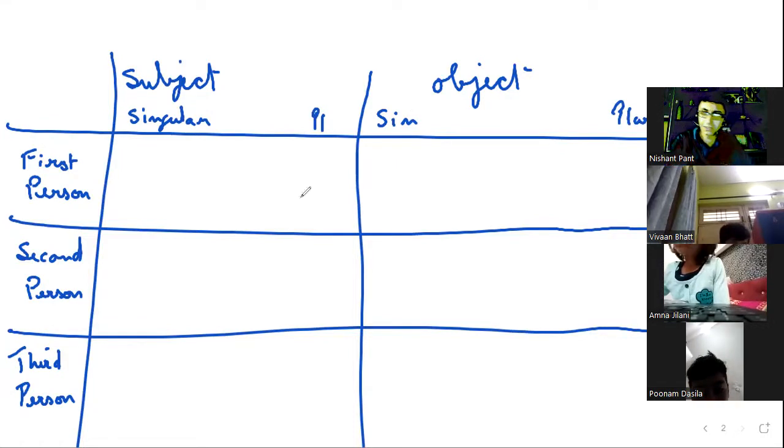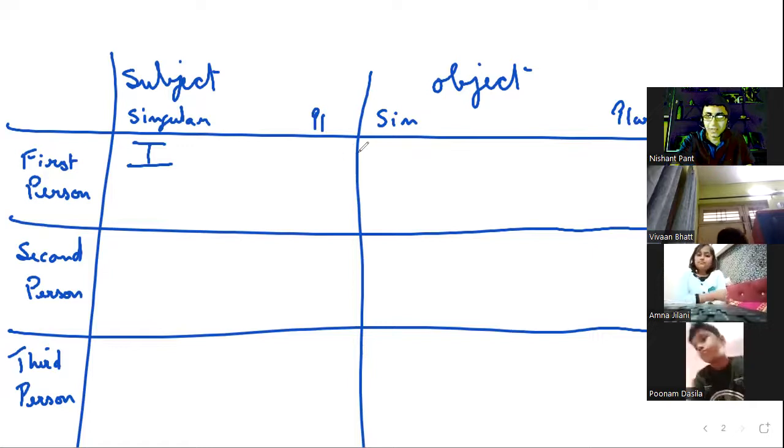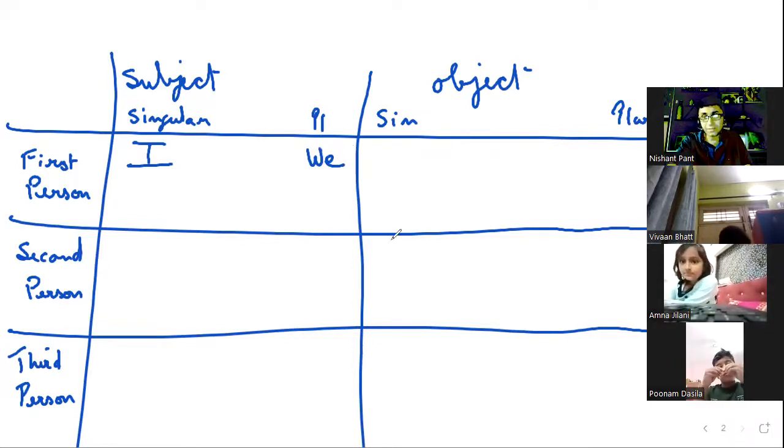When I talk about the first person, I'm the subject, I'm the doer of the action: I'm teaching you grammar. We, the teachers of HD Foundation, love our students. Now in the objective case, let's suppose somebody asks Amna, who's teaching you? Amna says, Nishant sir is teaching me. Nishant sir is the subject, but Amna is the object. If somebody asks all of you, you will say, Nishant sir is teaching us. That's the objective case.